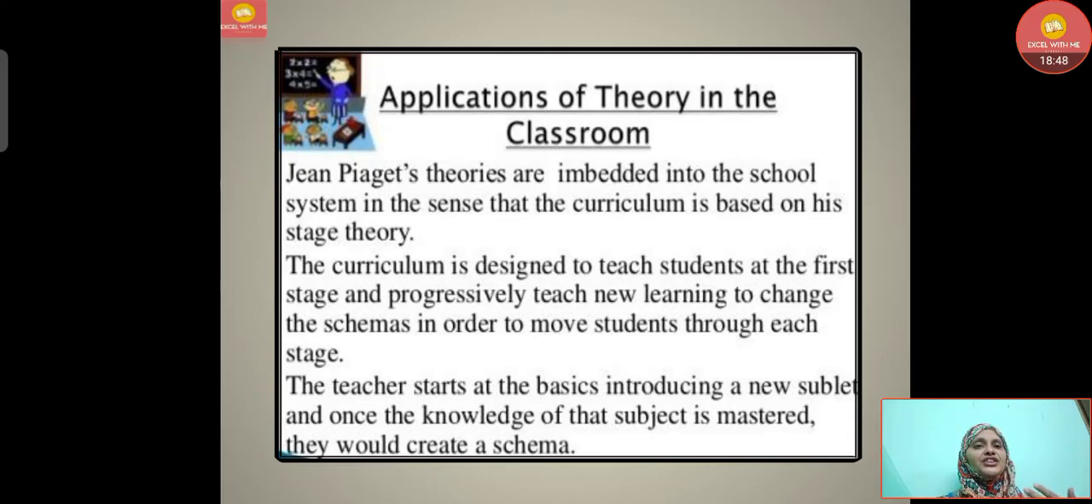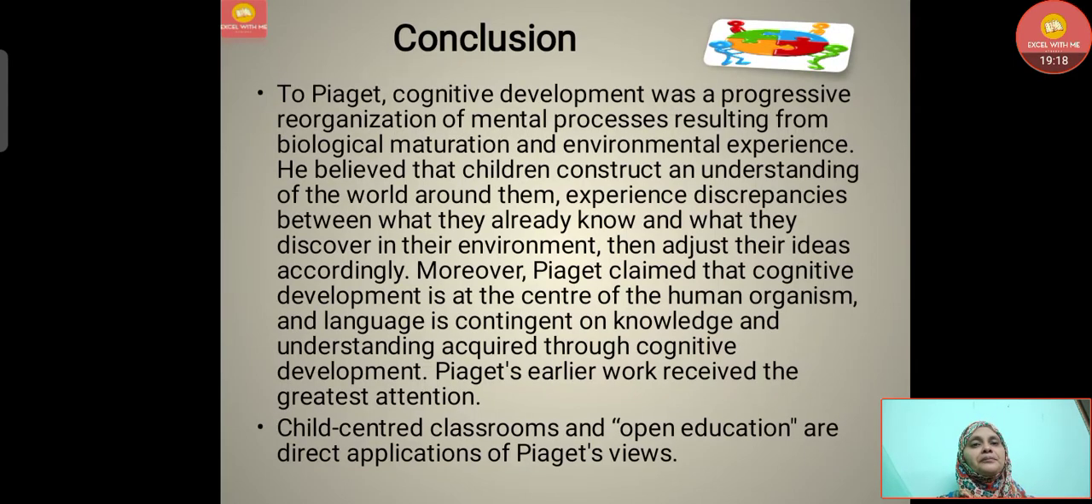Jean Piaget's theories are embedded into the school system in the sense that the curriculum is based on his stage theory. The curriculum is designed to teach students at the first stage and progressively teach new learning to change the schemas in order to move students through each stage. The teacher starts at the basic, introducing a new subject, and once the knowledge of that subject is mastered, they would create a schema here.